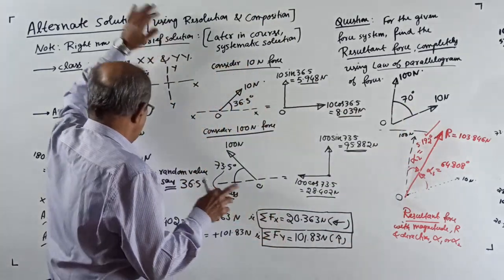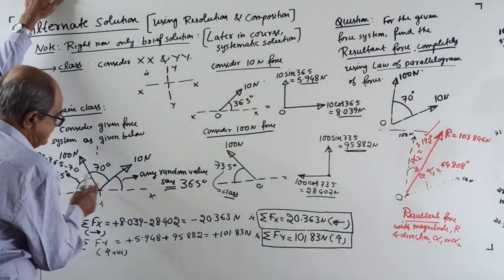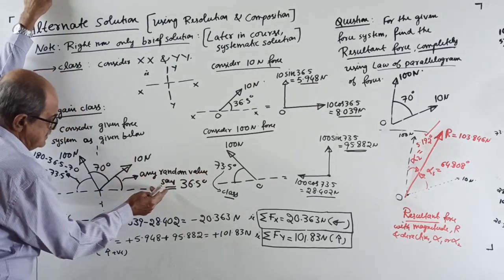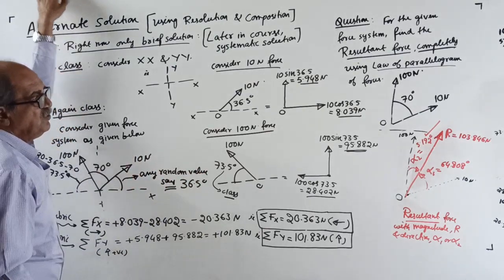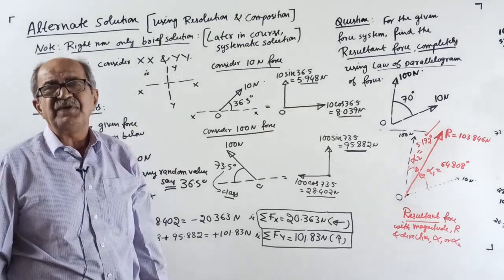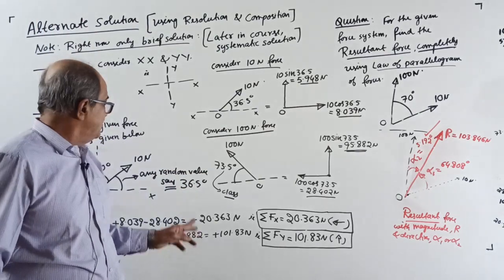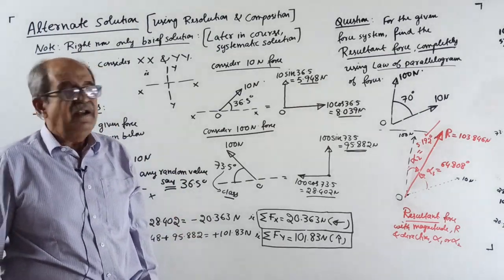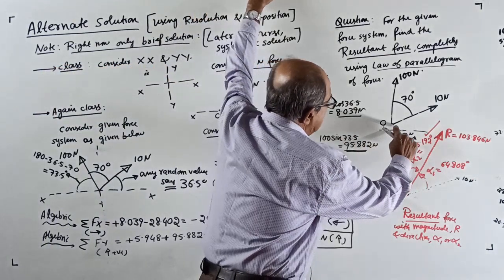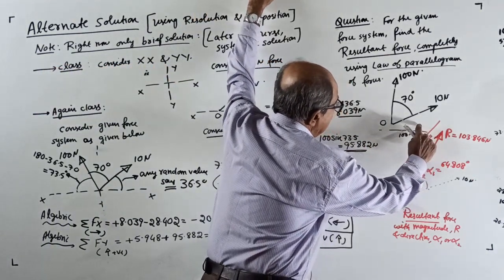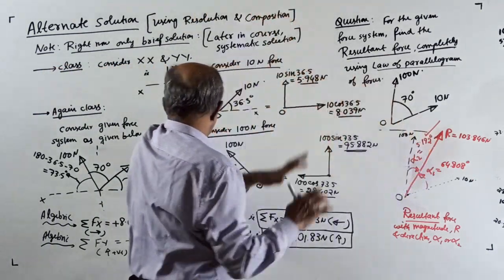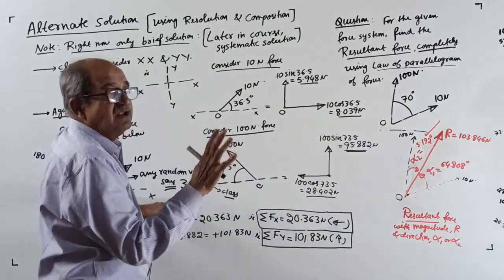So any random angle with the xx, any random value, say 36.5. Why 36.5? Just a fraction value. I can take 30 degrees, but somebody will say it looks a little more than 30. Okay, I will take 36.5, no question.